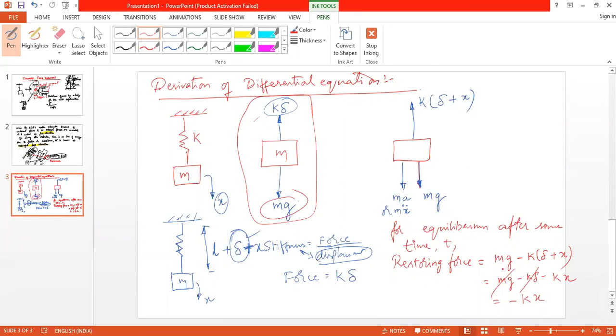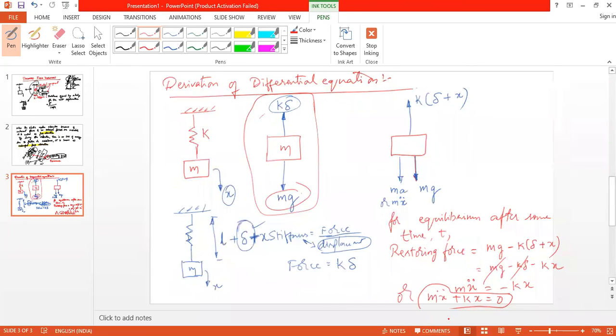Yes, sir. So this can be written as m x double dot equal to minus kx, or m x double dot plus kx is equal to 0. This is the differential equation for the spring and mass system. Any doubt? No doubt, sir. Is it clear?